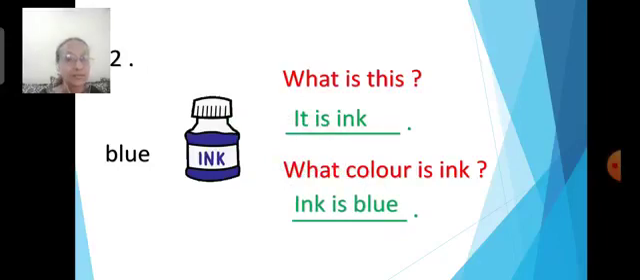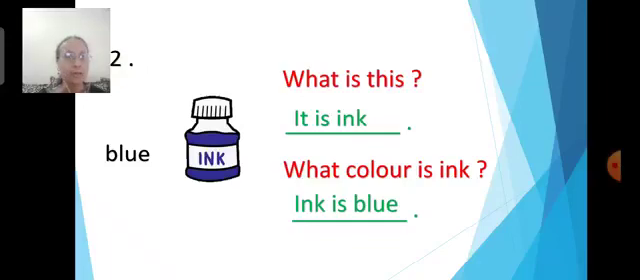But we are going to write first ink. I-N-K, ink. Ink is blue. So, what is the color of the ink? It is blue. Now, first I will write capital I, then N, K. Ink, then is, and finally the spelling of blue. You all know the spelling of blue.